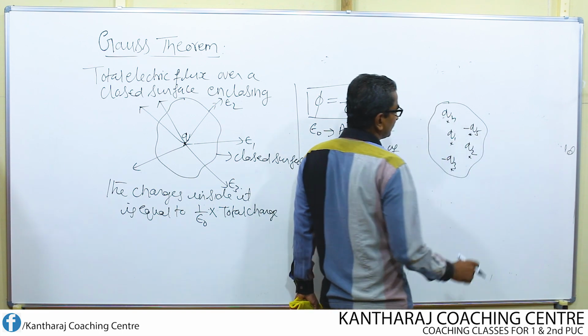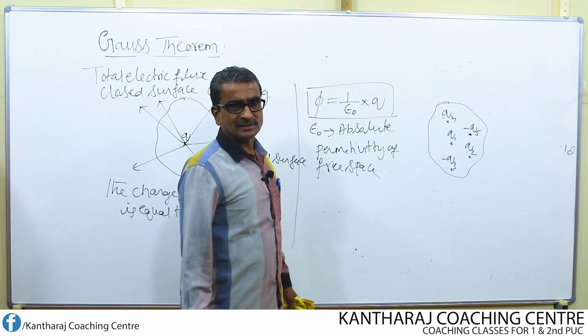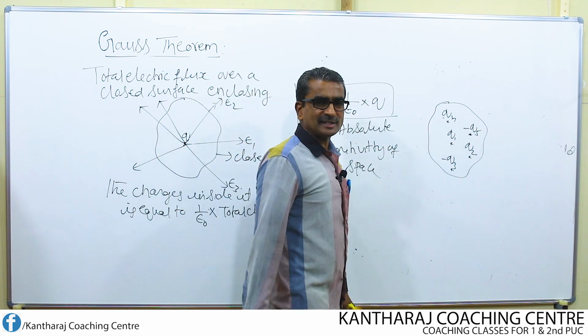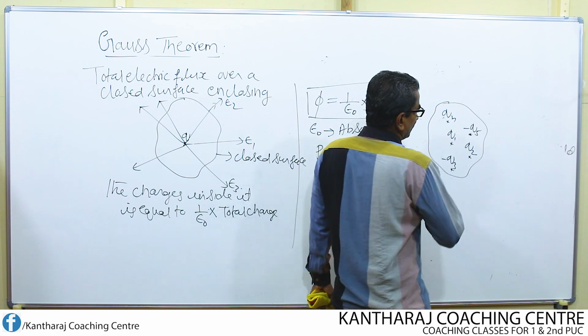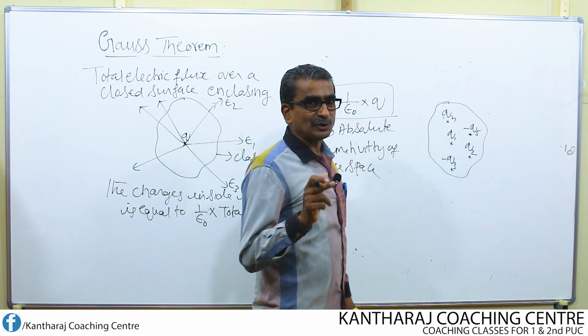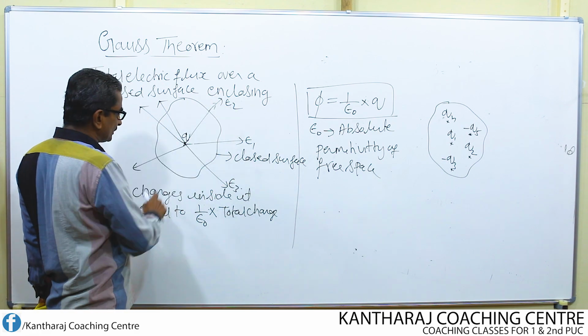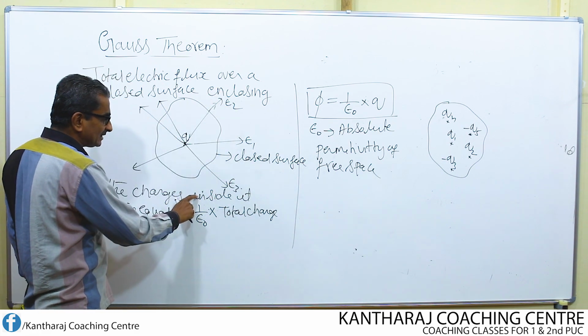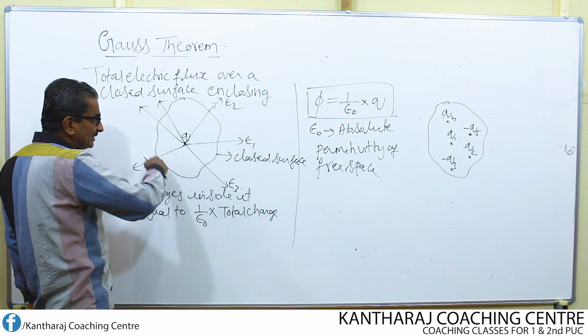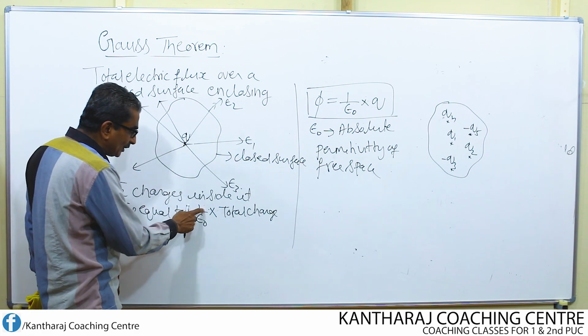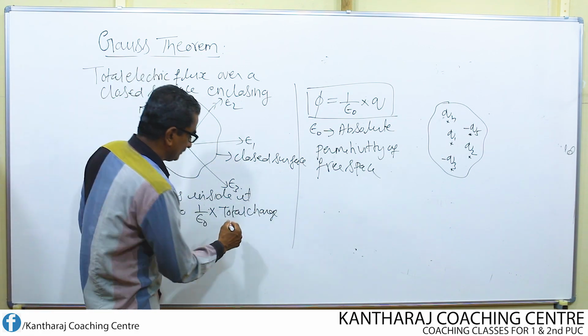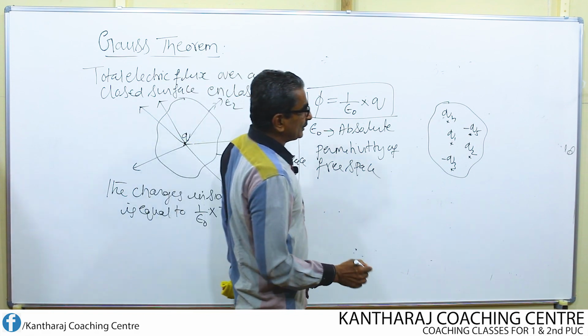Then in such a case, when there are multiple charges, what will be the statement? The statement remains the same. In this case, first you find out the total charge, because in the statement we say that total electric flux over a closed surface enclosing the charges inside it is equal to 1 over epsilon naught times the total charge. First find out the total charge.